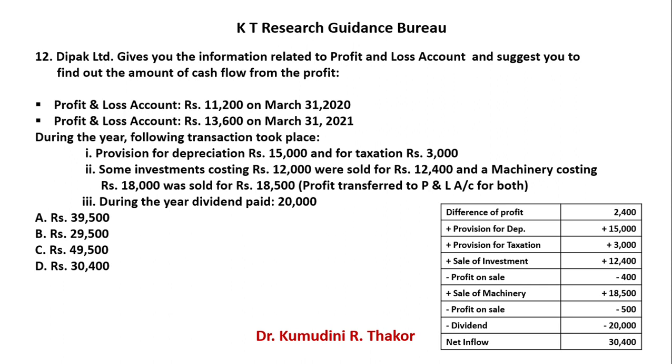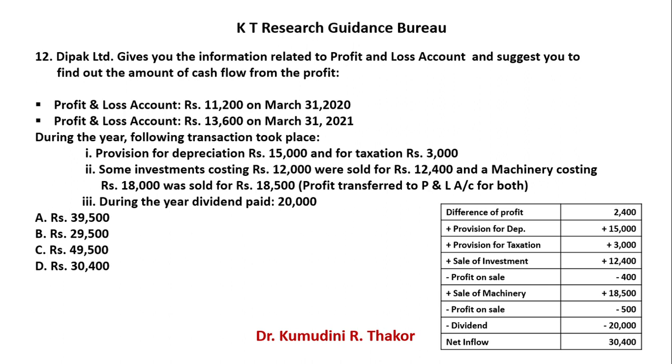Now during the year some transactions took place. Among them, first one is provision for depreciation 15,000 rupees and taxation 3,000 rupees. Now see, this is provision. This is not your actual liability. So you have to add that provision: plus depreciation 15,000 and for taxation plus 3,000.